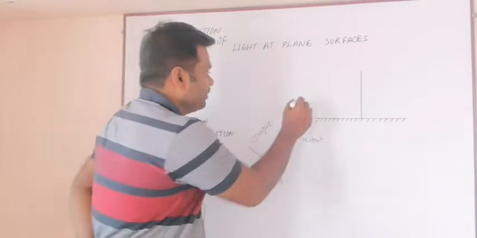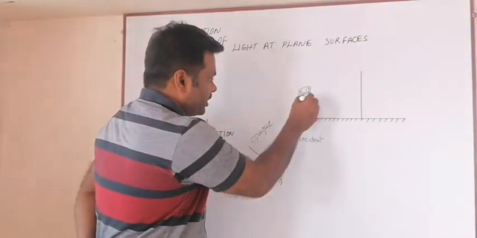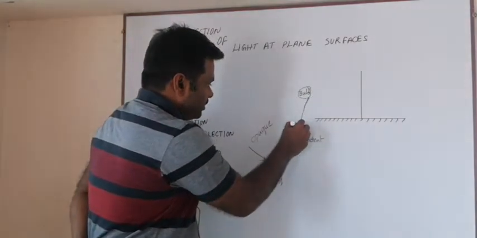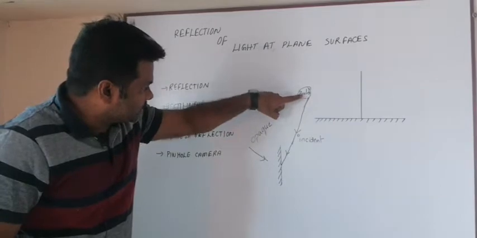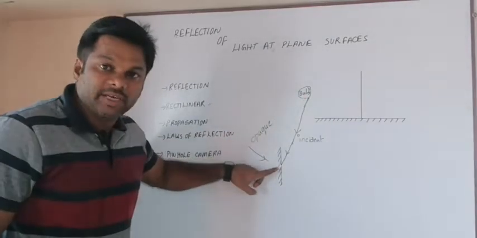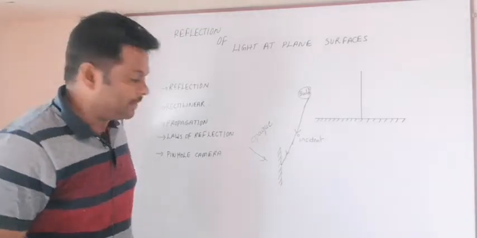Can I take a source, a bulb, here? The bulb is a source of light, and this ray is propagated from the source and is incident on the reflecting surface of the plane mirror. Then what will happen?